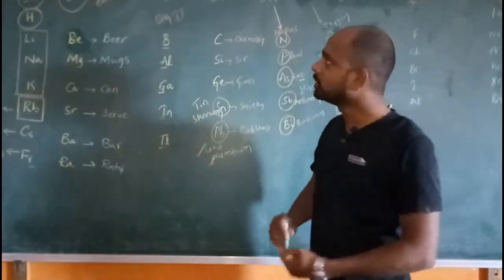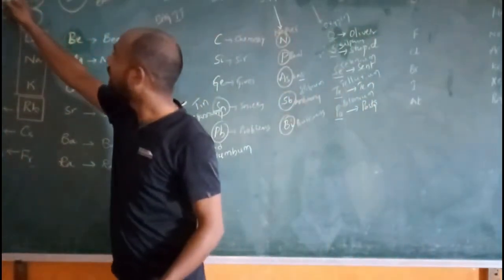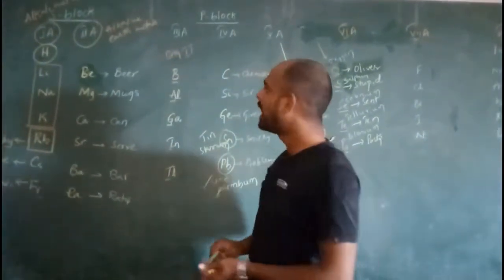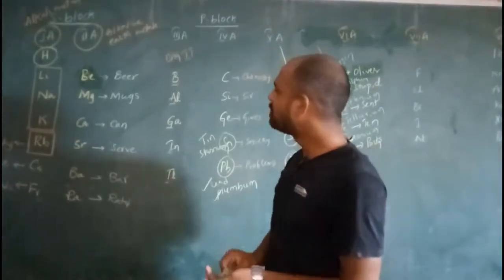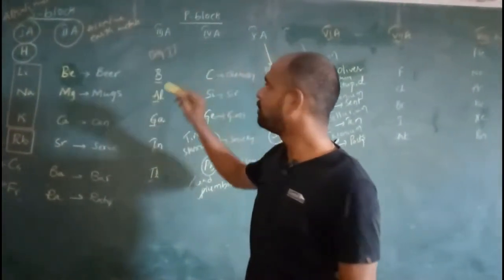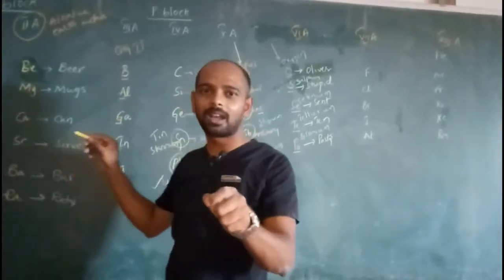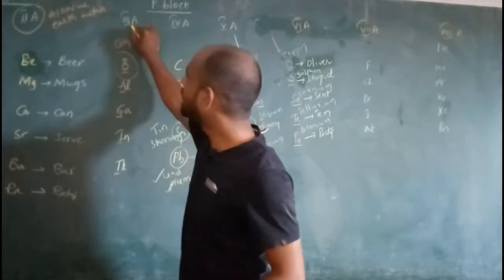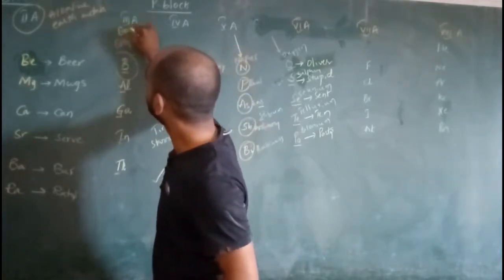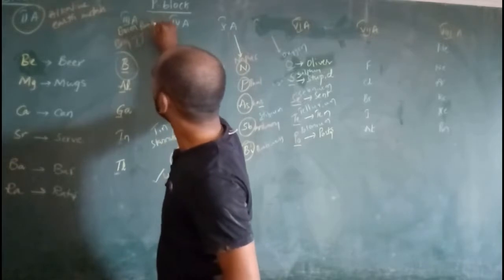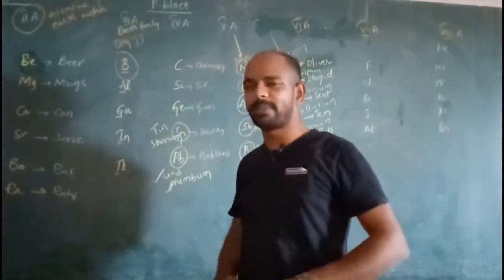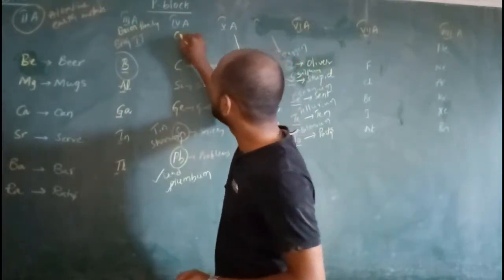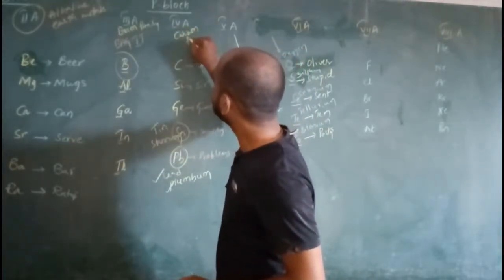So you have to remember these names very well. 1A group is called alkali metals, 2A group is nothing but alkaline earth metals, and there is no special name for the 3A group and 4A group. It is named after the first element in the particular group. So here the first element is boron, hence 3A group is called boron family. And similarly for the 4A group elements, the first element is carbon, so the 4A group is nothing but carbon family.